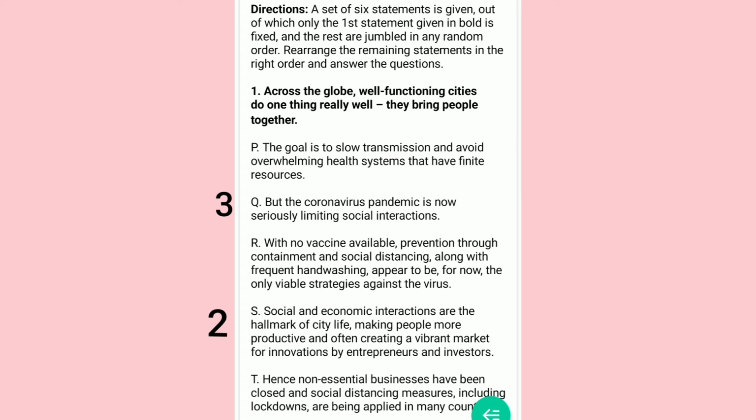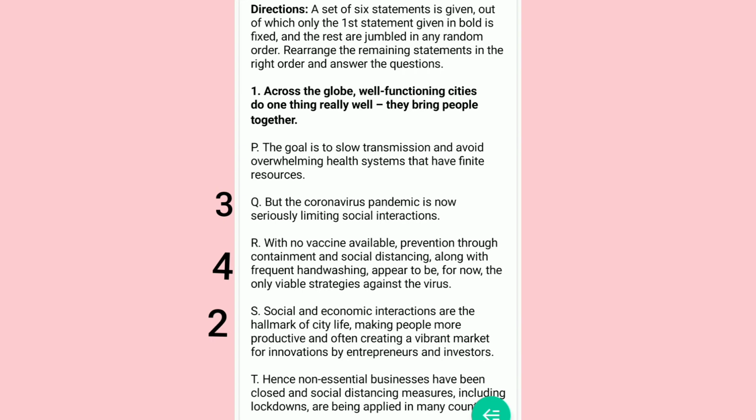Now, I want one sentence which talks a little more about the coronavirus pandemic and the seriously limiting social interactions. So, the next sentence will be, with no vaccine available, prevention through containment and social distancing, along with frequent hand washing, appear to be, for now, the only viable strategies against the virus. Guys, are you seeing the flow in the sentences?